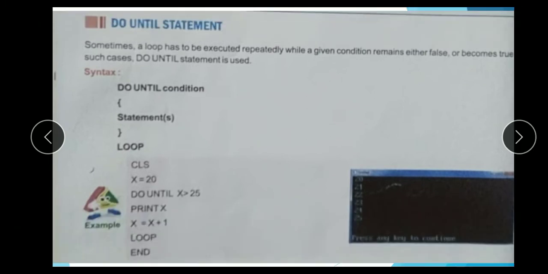Suppose here x is equal to 20, so the condition is false. Print x, and x is equal to x plus 1. When the condition is false, the do until statement runs. If the condition is true, that is when x is greater than 25, meaning 26, then the cursor moves directly out of the loop. So the do until statement is executed when your condition is false.